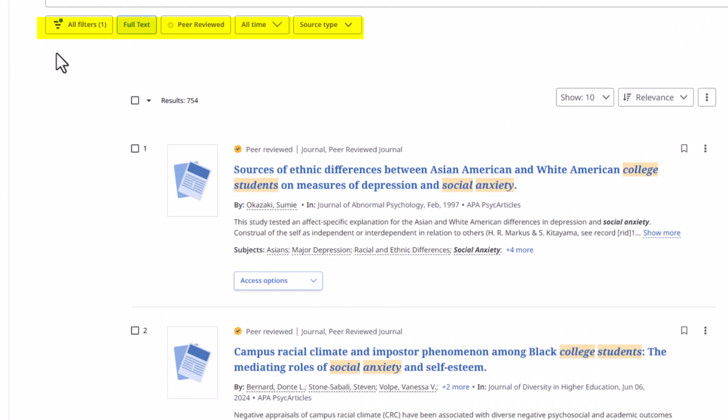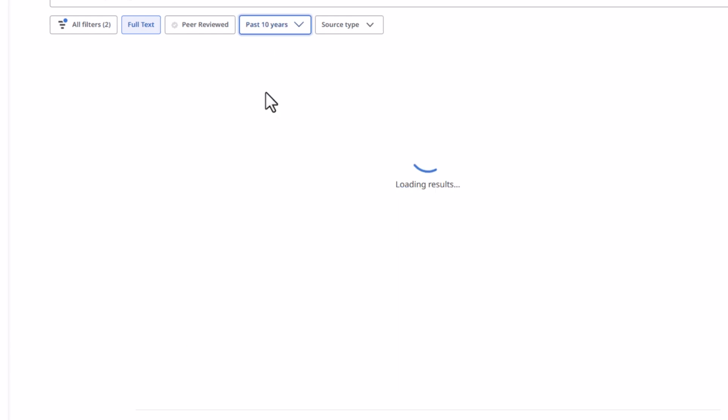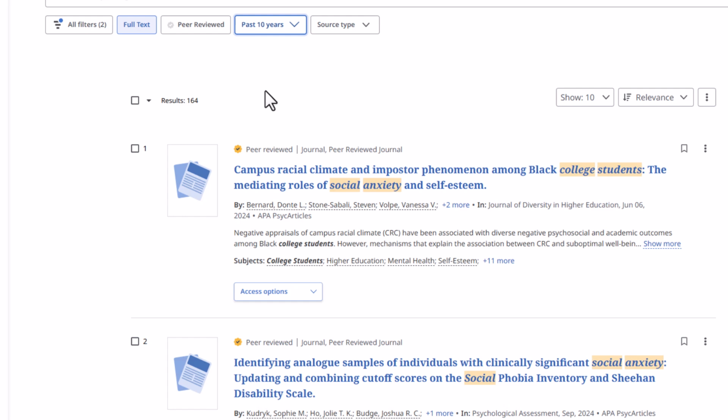At the top of the screen, under the search bar, you have many options for limiting your search results. For example, let's limit our results to articles published in the last 10 years by selecting the box that says All Time and selecting Past 10 years. We now have 164 results.